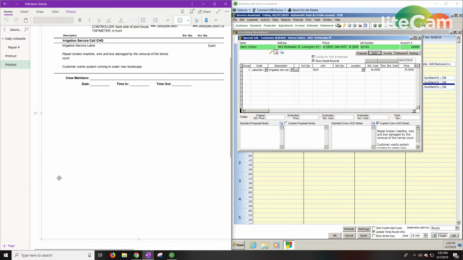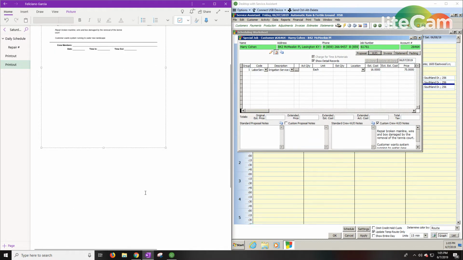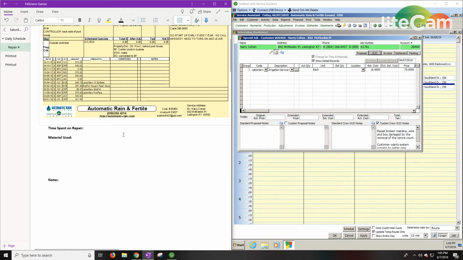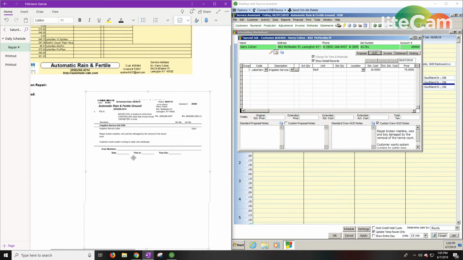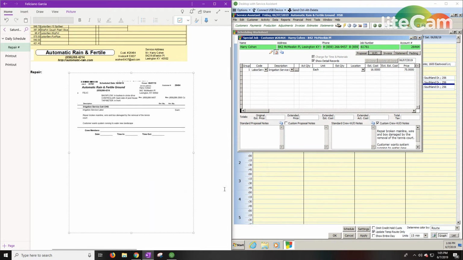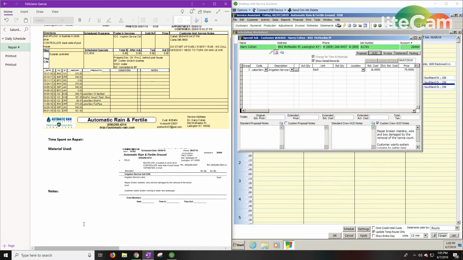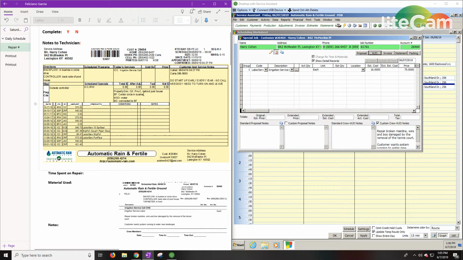You're going to shrink it, you're going to cut it, and then you're going to paste it right below the invoice. And that's how you do a repair on a technician schedule.